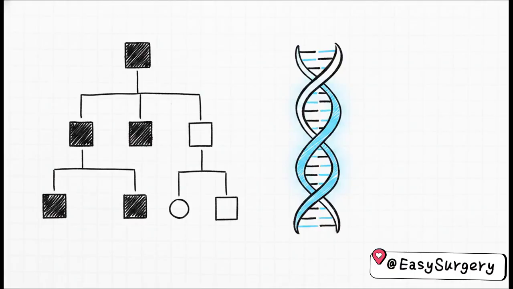Question 1. Marfan syndrome is inherited as A. Autosomal recessive, B. Autosomal dominant, C. X-linked dominant, or D. X-linked recessive. The correct answer here? It's B. Autosomal dominant. The reason you got to remember this is because Marfan syndrome is specifically caused by mutations in the FBN1 gene, and that specific gene mutation consistently follows an autosomal dominant inheritance pattern. Boom! Let's keep that momentum going.